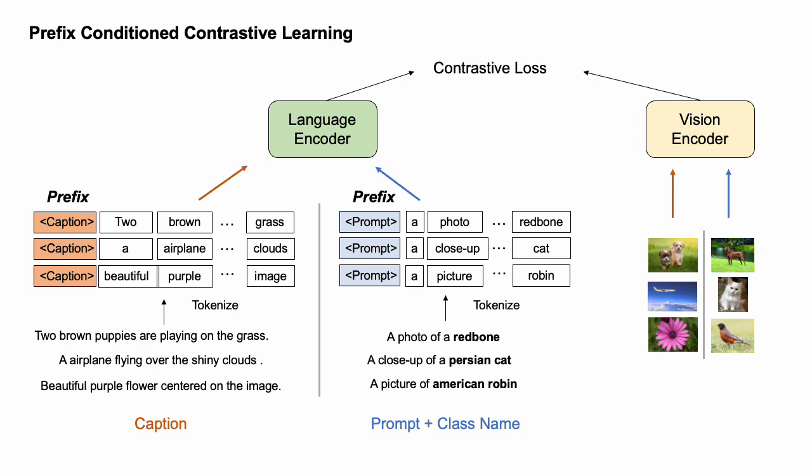Given this previous work, we propose prefix conditioning to handle the dataset bias issue. Specifically, we treat the caption and class names differently. We give different prefix tokens for image caption and classification dataset, and feed the tokenized sentences into the language encoder as this figure shows. Then we minimize the contrastive loss computed on the pair of image and text or image classification dataset. Then the dataset-specific bias will be absorbed by the prefix tokens.